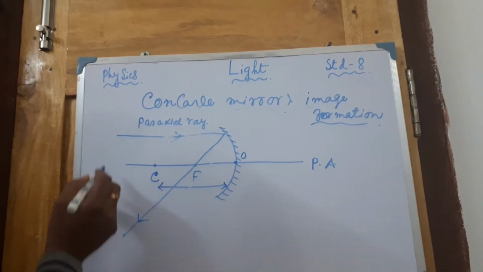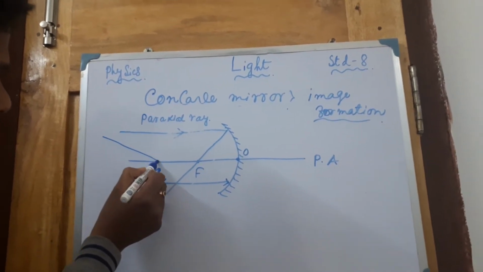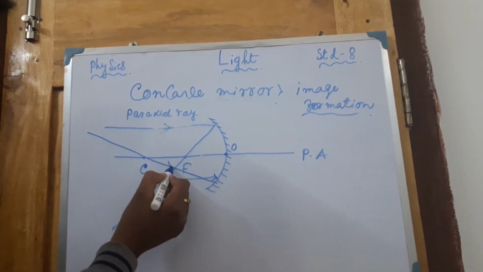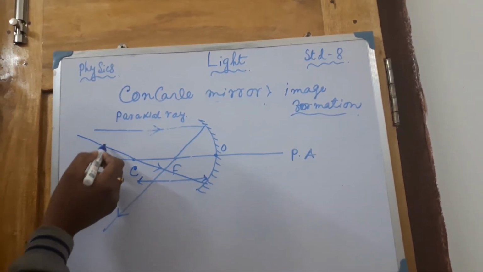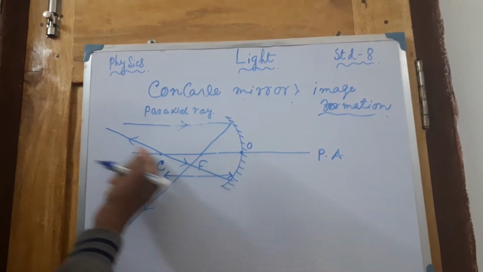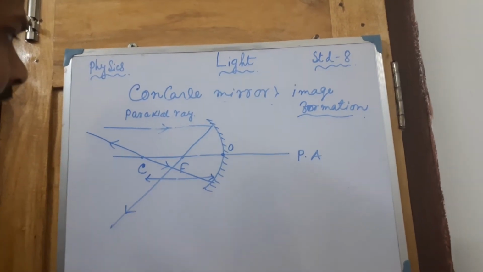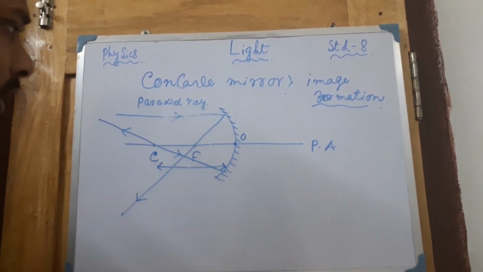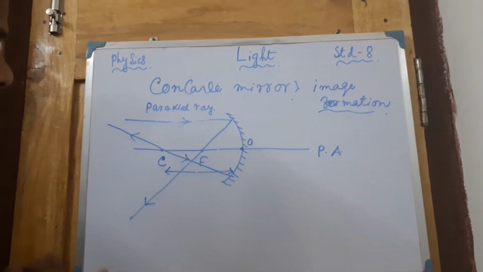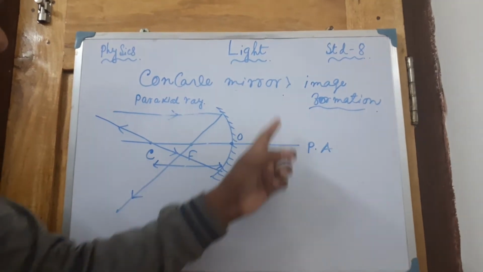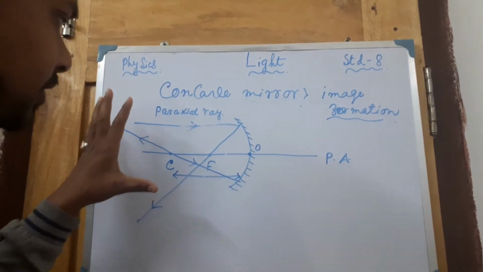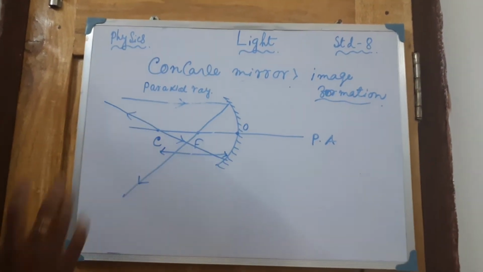Okay, the next condition: if any ray passes through the center of curvature, then it will follow the same path, it will retrace its own path. That means after reflection it will go back in this way. Now we are coming to the next portion, image formation. Just remember these two conditions.